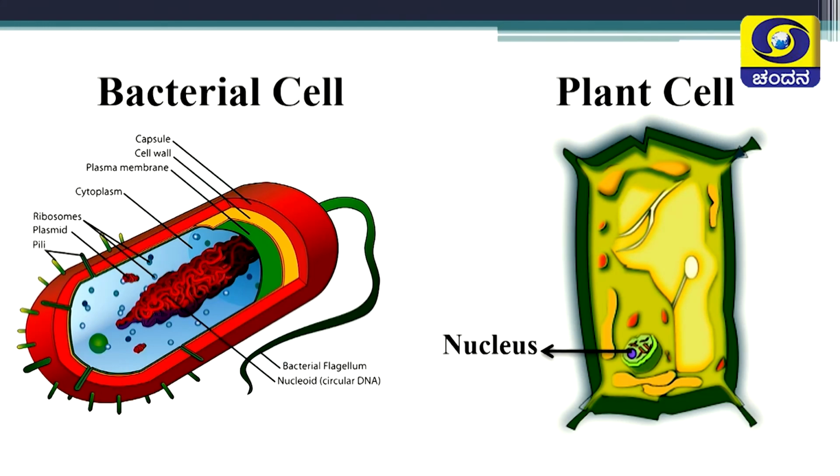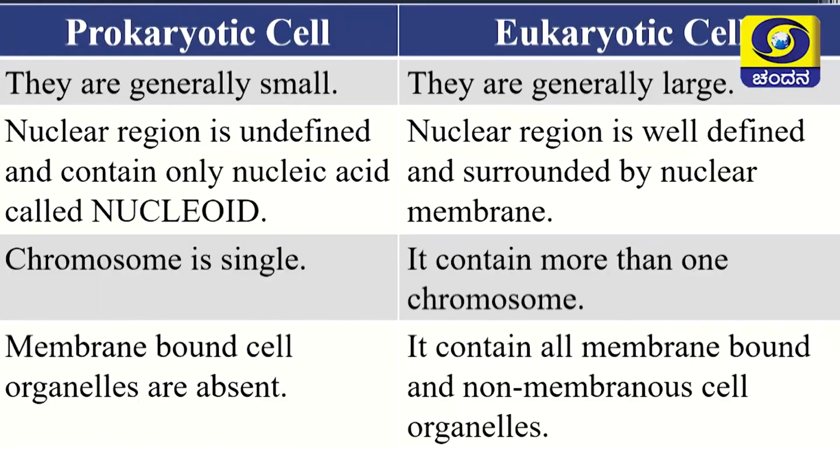They are different. In what way are they different? Try to observe the structure. Look at the nucleus in the plant cell. It has an outer covering, whereas the nucleus of the bacterial cell does not have any covering, only thread-like structures are visible. That means nucleus structure is not the same in all cells. It differs from cell to cell. So, based on the type of nucleus that cells have, there are two types of cells. They are prokaryotic and eukaryotic cells.